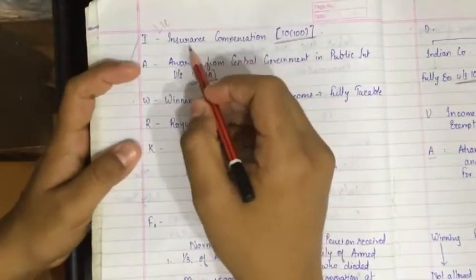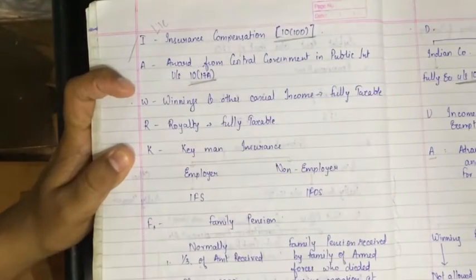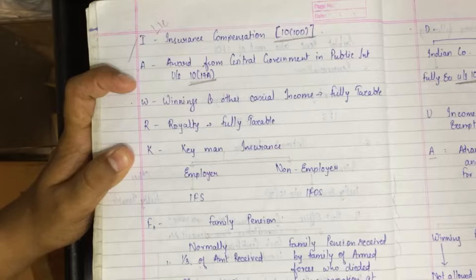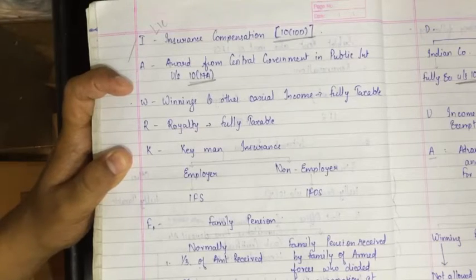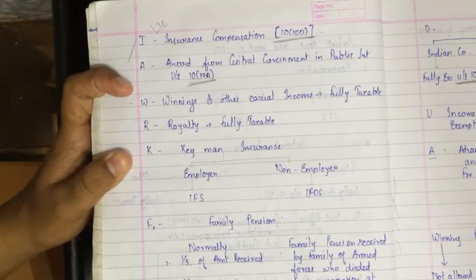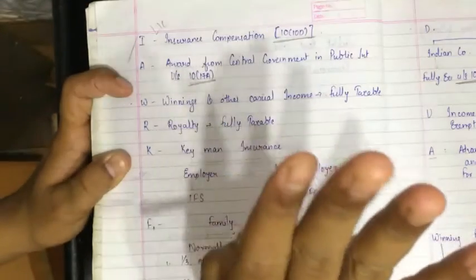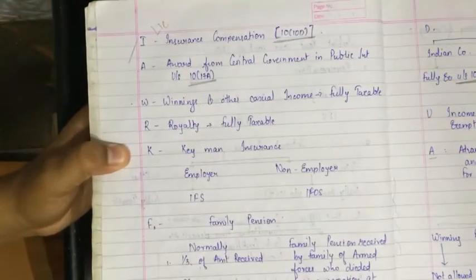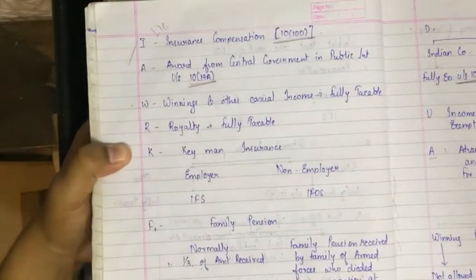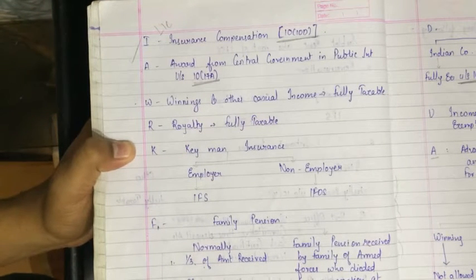Insurance compensation. What is this insurance compensation? LIC, life insurance company. If we receive the life insurance money at maturity, the amount received by an SSC will not be liable to tax, because while paying the premium also we were getting deduction under section 80C. That I'll teach you, don't worry. But for the time being, just listen. While paying the premium, we are getting deduction under 80C. But at the time of receiving also, the entire sum of money we are getting exemption. So this is a nice thing.